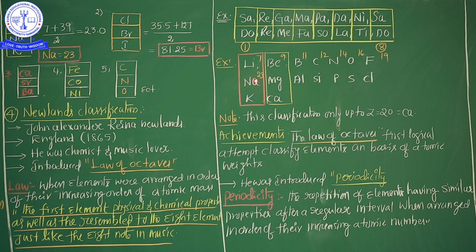That element in the second line shows properties similar to the first element of the first line. This is called periodicity. Again, the repetition of elements having similar properties after a regular interval when arranged in order of increasing atomic number. This is John Newlands' classification.